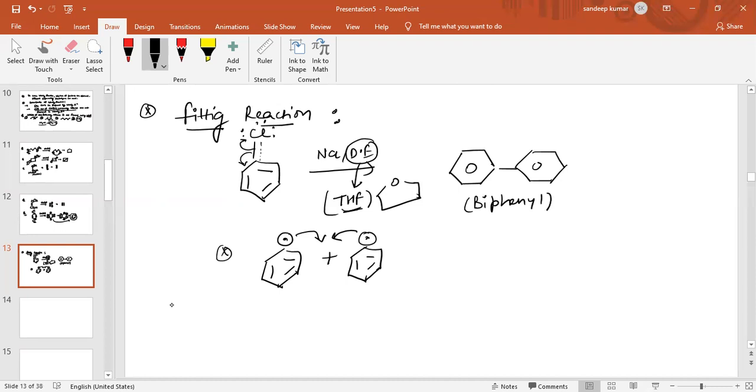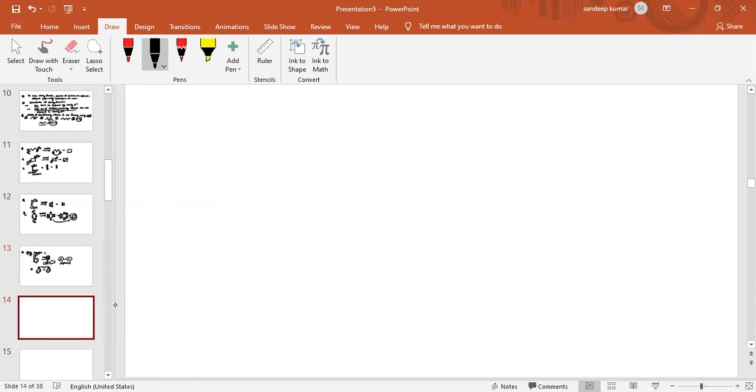Now see, the next reaction I am going to discuss with you is Ullmann's condensation reaction. It is also a reaction of an organometallic compound.